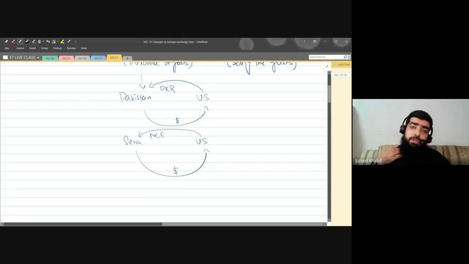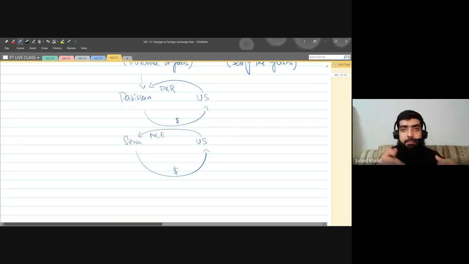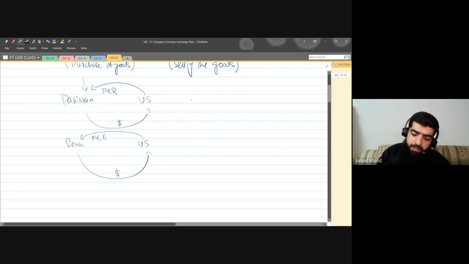So definitely you'll be recognizing it in your local currency. What's happening here is that we're paying the amount in United States dollars. It's not necessary that we pay in dollars. For example, if Pakistan is having a transaction with, let's say, the UK, we will be recording the transaction in PKR, but we'll be paying the amount in pounds.